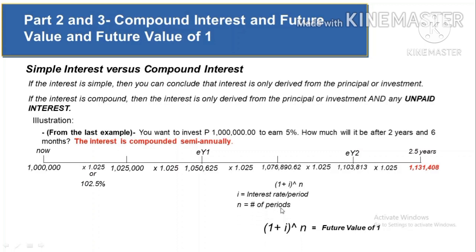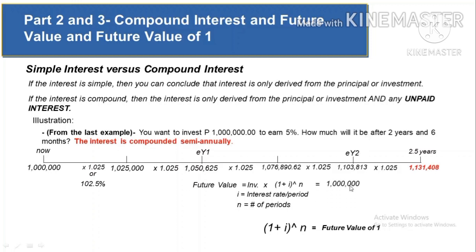So what will you do with this future value factor? You are just going to multiply it with the investment and then you're gonna get the future value of the investment. Or stated differently, the future value of the investment equals the investment times (1 + i)^n, or future value of 1. So let's try it with the recent problem.